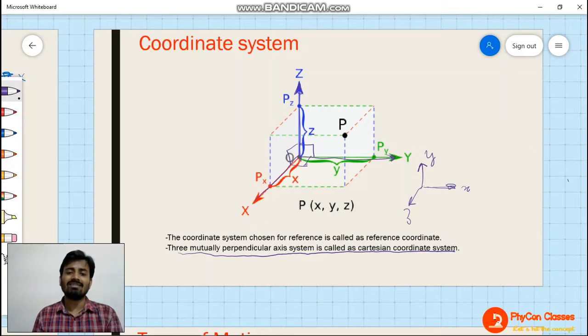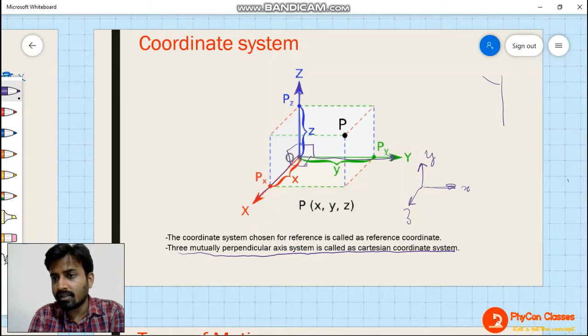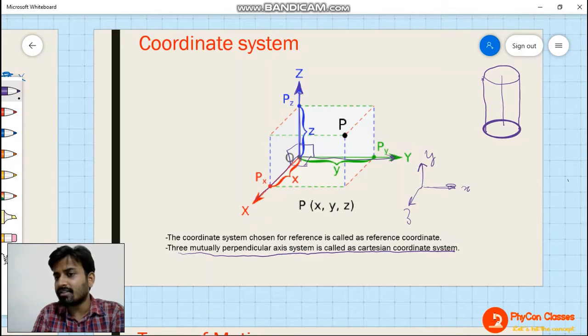Now you might ask what other kinds of coordinate systems there are. Let me tell you. There is one coordinate system called the cylindrical coordinate system. In the cylindrical coordinate system, we measure radius, then height, and one more thing, theta. So r, h, theta.